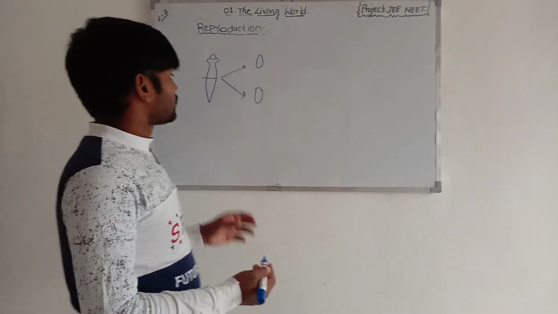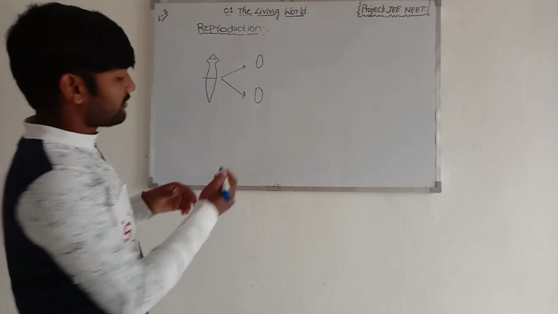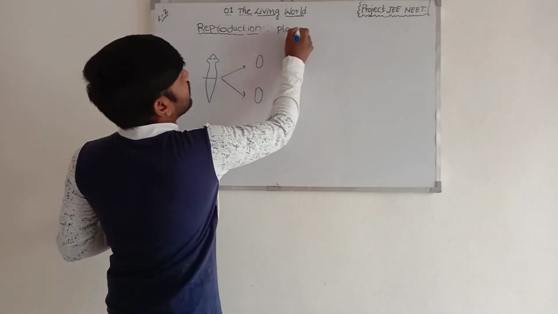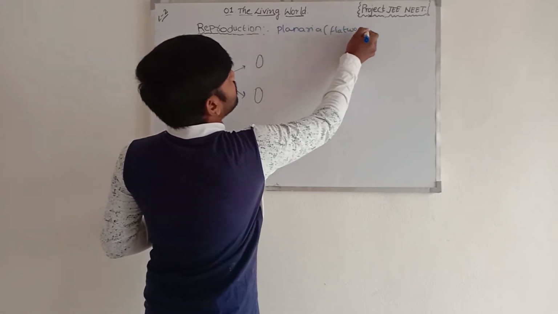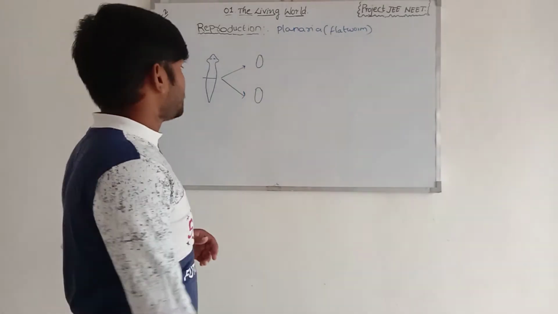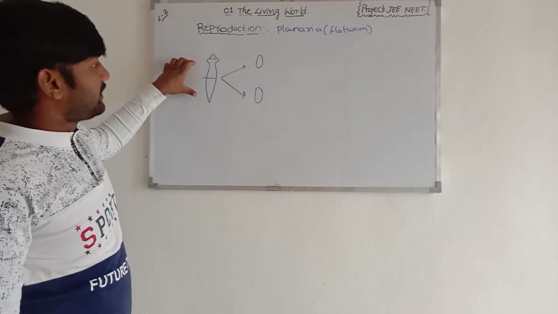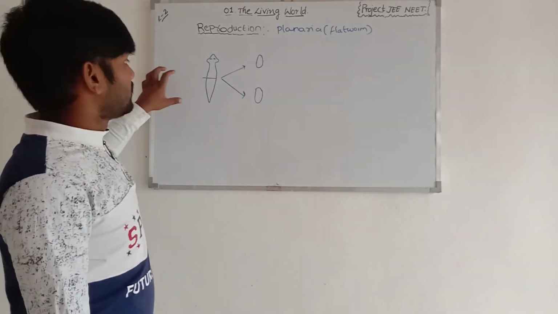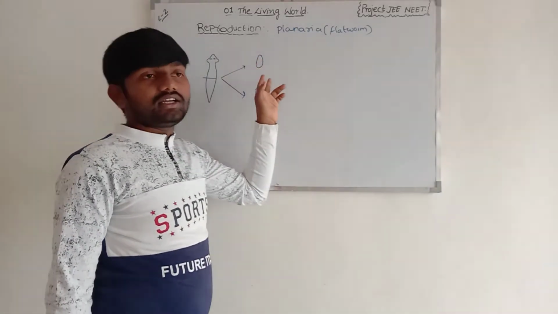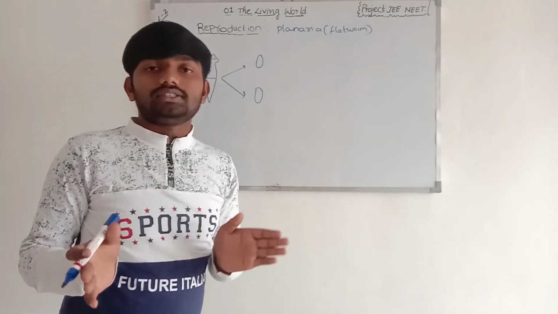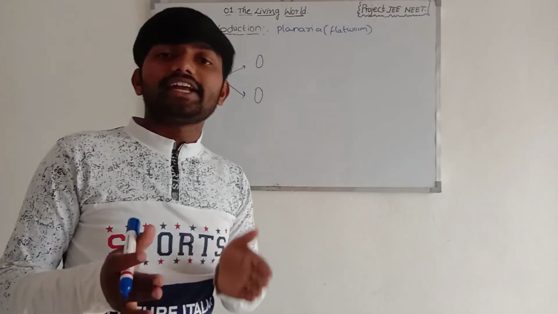Now we are observing planaria. Planaria is nothing but a flatworm. We are observing true regeneration, meaning this is a planaria which is cut off, a fragment produced by the process of fragmentation. This fragment has lost its body part, and later develops into a new complete individual.